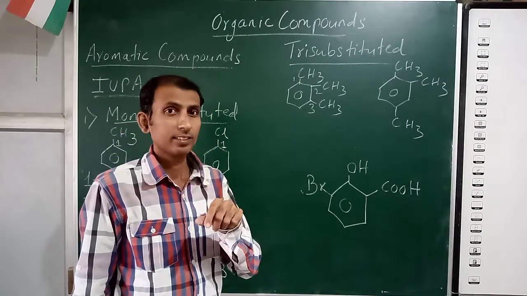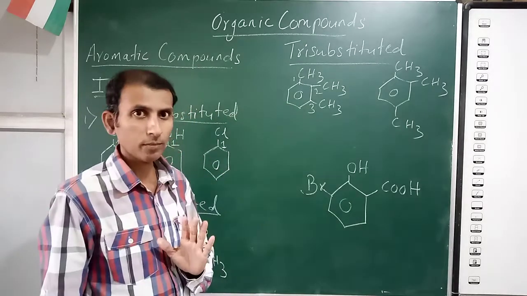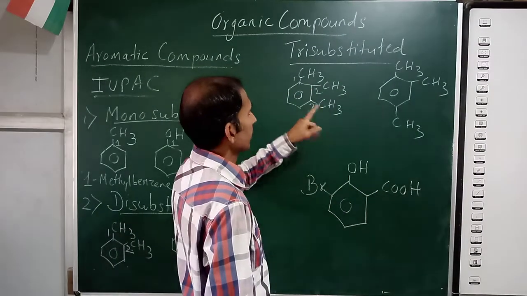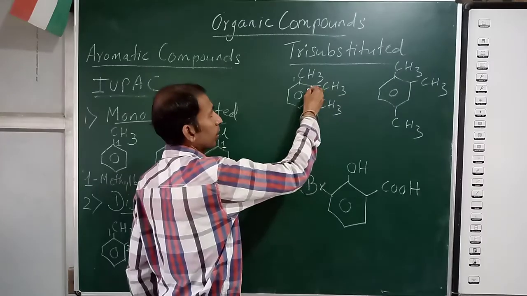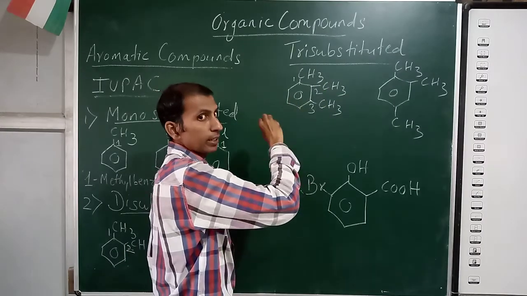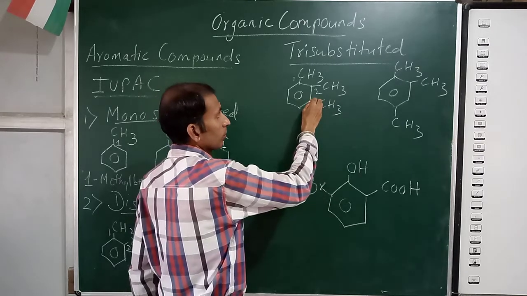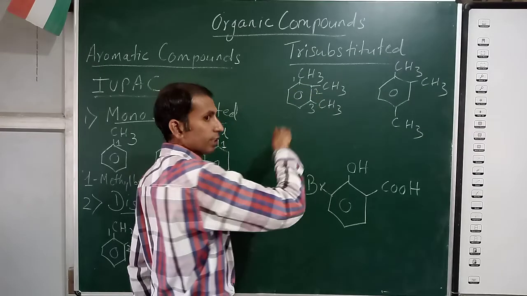Trimethyl. A 3-methyl group means trimethyl benzene. Okay. So 1, 2, 3 trimethyl benzene. Okay, any other method of numbering if you start will be wrong. If you select this methyl group as 1 and start from here, then 1, 2, 3, again you will get the same answer.